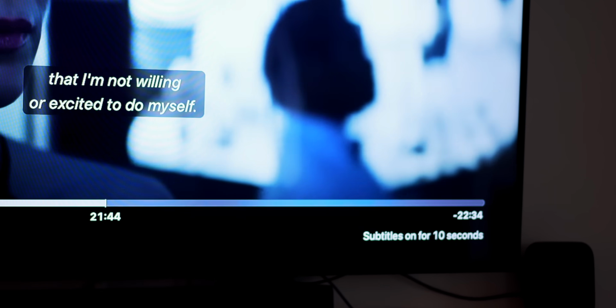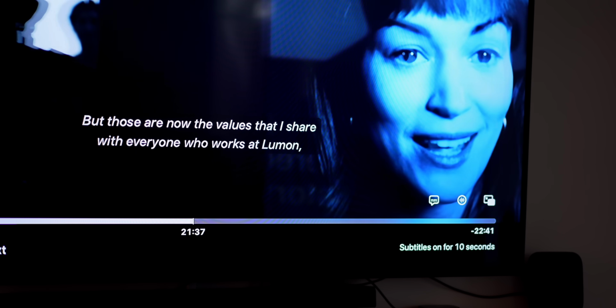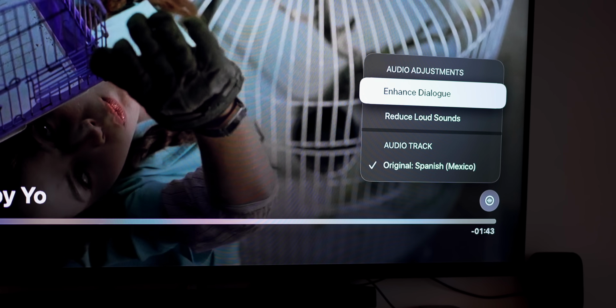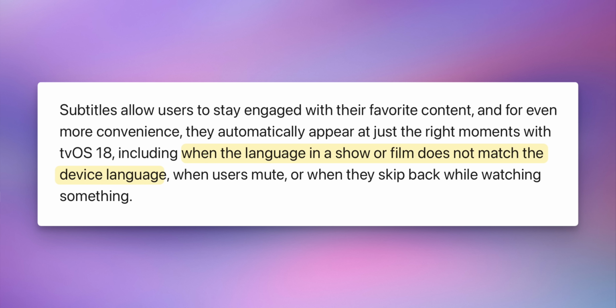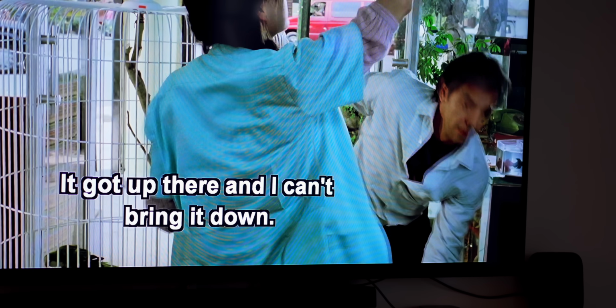Or if I don't mute at all and I just rewind 10 seconds, you will see these subtitles pop up for those 10 seconds, in case I may have misheard something or not heard what they said. And here's something else that's pretty cool about Smart Subtitles. It will also automatically show subtitles when it detects a show or movie that's in a language different from your system's default language. You don't have to do anything else. It will just automatically show those subtitles for you.